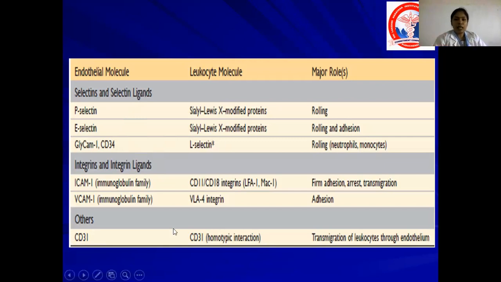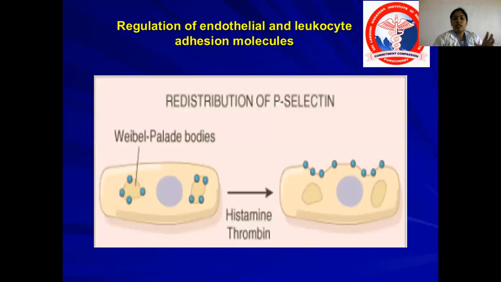VLA-4 integrin is otherwise called beta-1 integrin, and the corresponding molecule expressed on the endothelium is VCAM-1. And CD11/CD18 integrin is otherwise called beta-2 integrin, and the corresponding ligand expressed on the endothelium is ICAM-1. Then for transmigration, there is CD31 which is expressed on the endothelial cell, that is PECAM. That helps in transmigration of leukocytes through the endothelial cells.